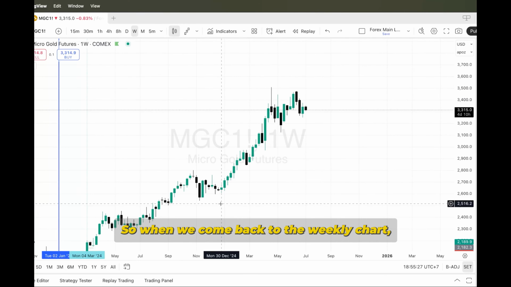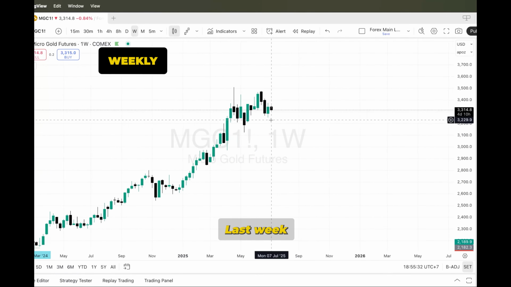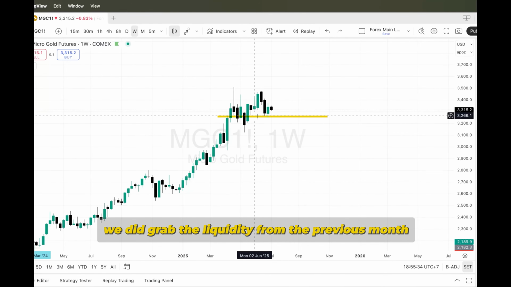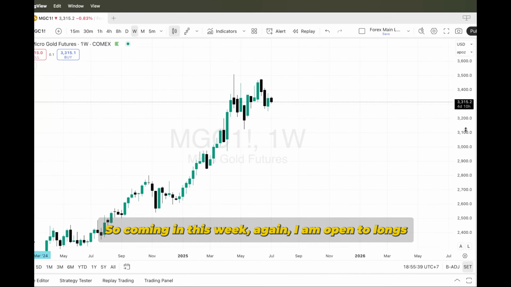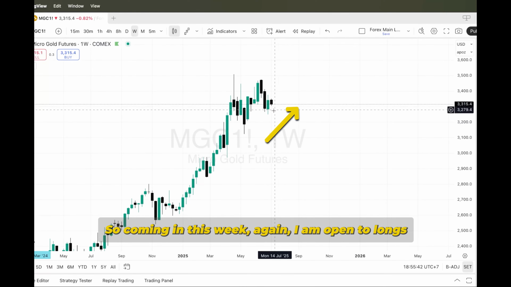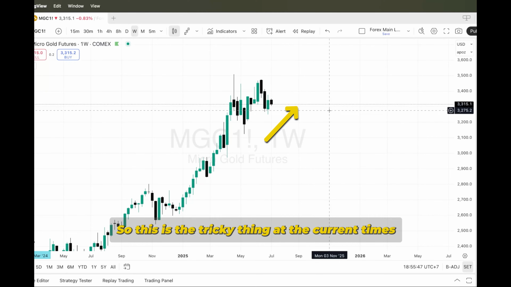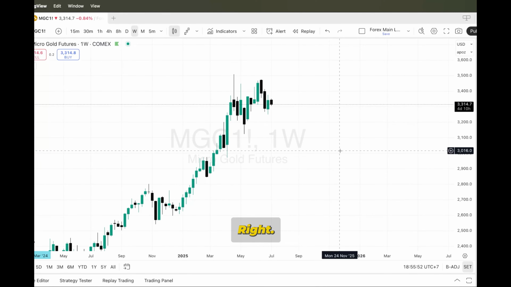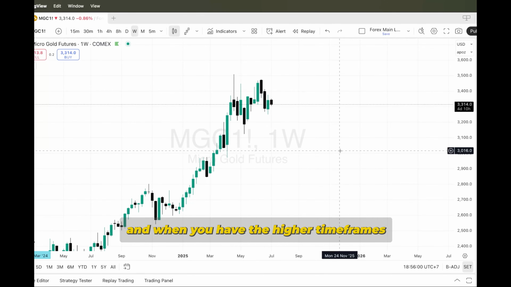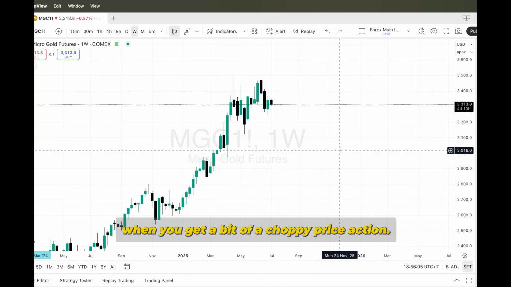So when we come back to the weekly chart, we do see that the weekly chart is actually kind of bullish, right? Last week, we did grab the liquidity from the previous month and we closed bullish. So coming into this week, again, I'm open to longs because last week was fairly bullish, right? This is the tricky thing at the current times, that each time frame is telling us something else, right? The monthly looks bearish, the weekly looks bullish, and when you have the higher time frames that are not aligned, that's when you get a bit of choppy price action.